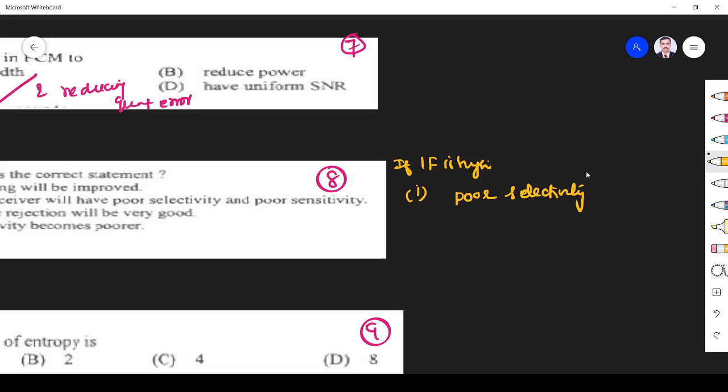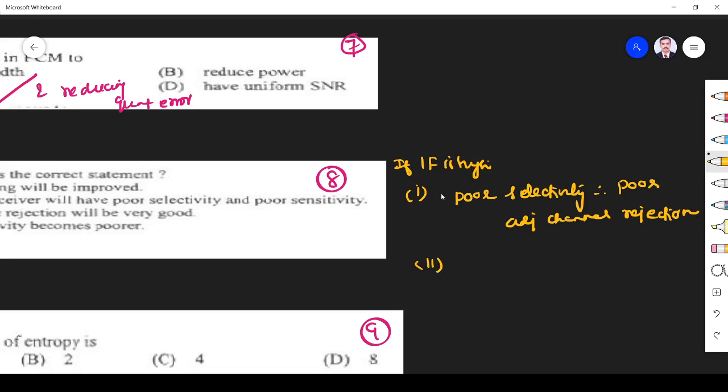Therefore, what will happen is poor adjacent channel rejection. Because the selectivity is poor, it will also not reject the adjacent channel, right?